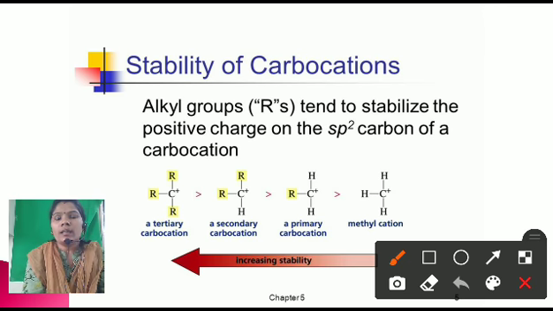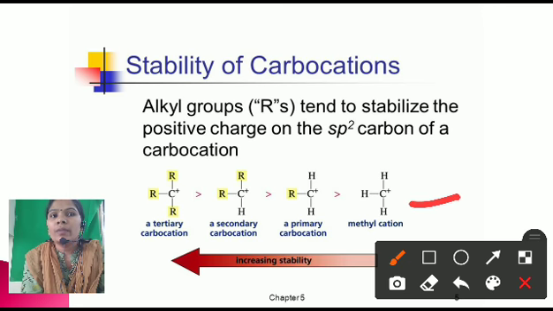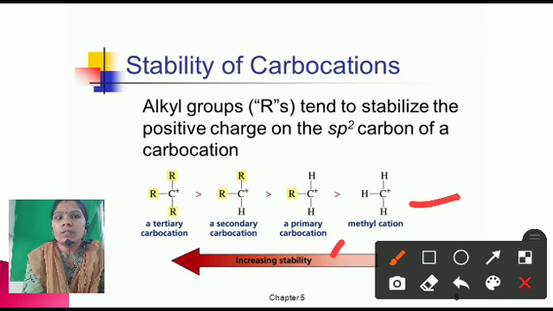Okay, and here the CH3 group having positive charge is called a methyl cation. As the R groups increase, the stability of the carbocation increases.